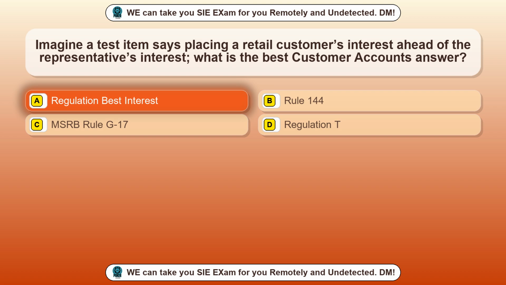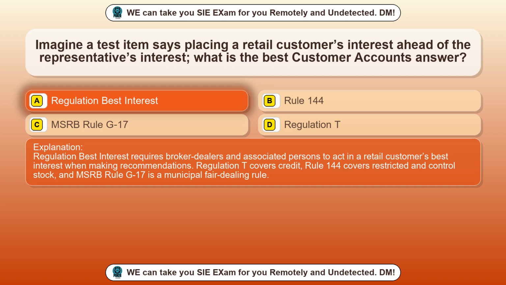Regulation Best Interest. Regulation Best Interest requires broker-dealers and associated persons to act in a retail customer's best interest when making recommendations. Regulation T covers credit, Rule 144 covers restricted and control stock, and MSRB Rule G-17 is a municipal fair dealing rule.